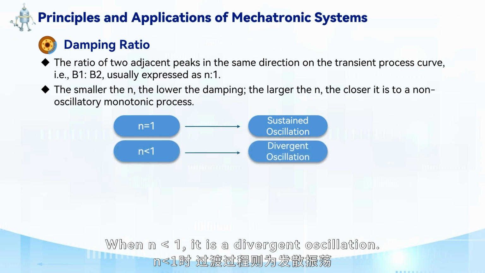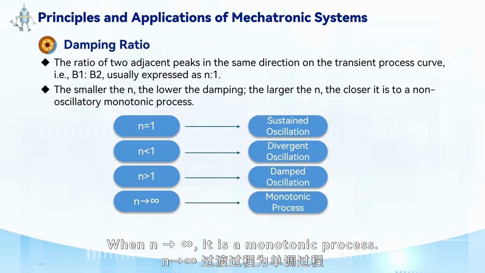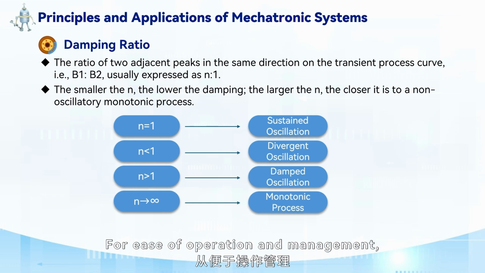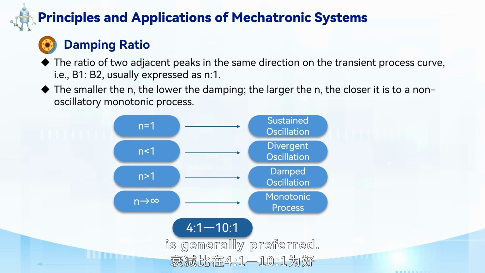When n is less than 1, it is a divergent oscillation. When n is greater than 1, it is a damped oscillation. When n approaches infinity, it is a monotonic process. For ease of operation and management, a damping ratio between 4 to 1 and 10 to 1 is generally preferred.